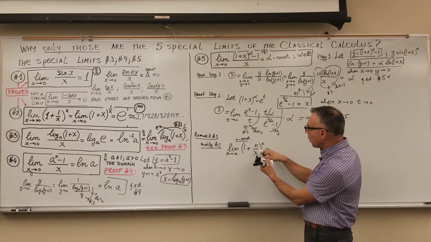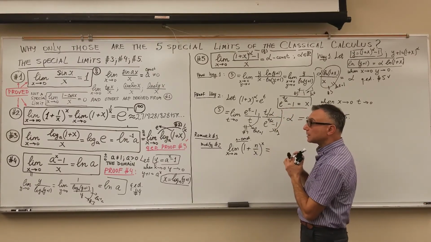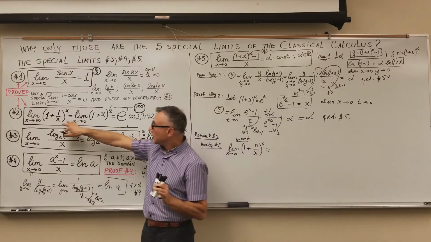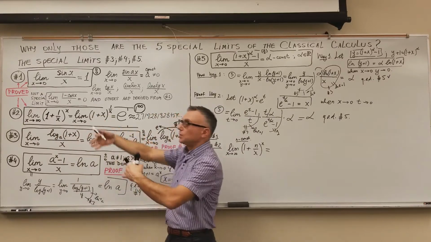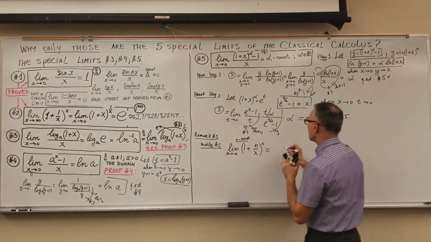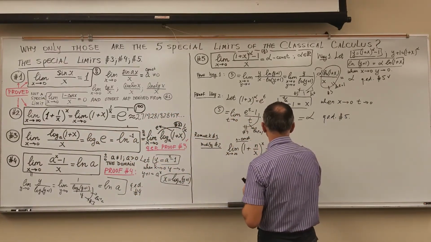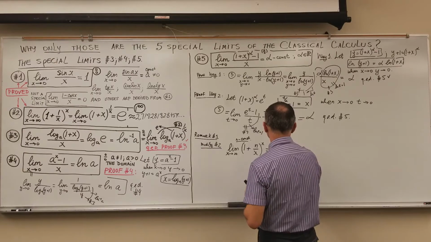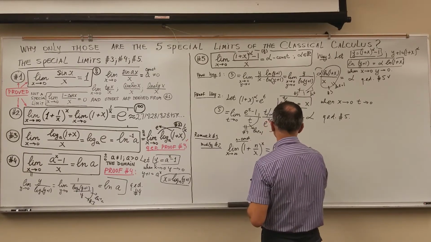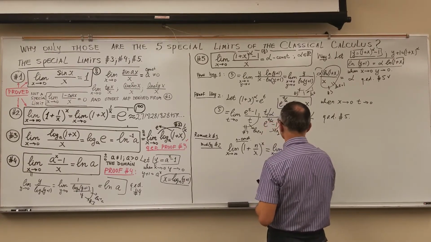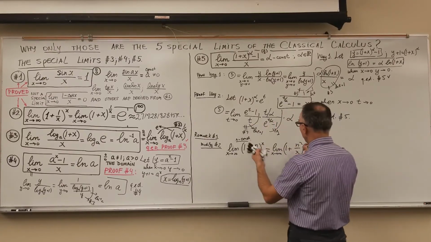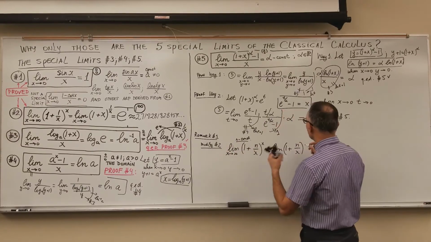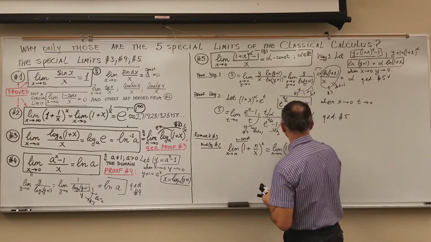It's 1 plus something infinitely small, to the power of x. It doesn't look exactly like the special limit, but it's very similar. I need to raise it to the power of the reciprocal, so this is what I will try to derive from here. As x goes to infinity, (1 plus n over x) is 1 to the power of infinity, an indeterminate form, so I'm using the special limit number 2 to resolve it.